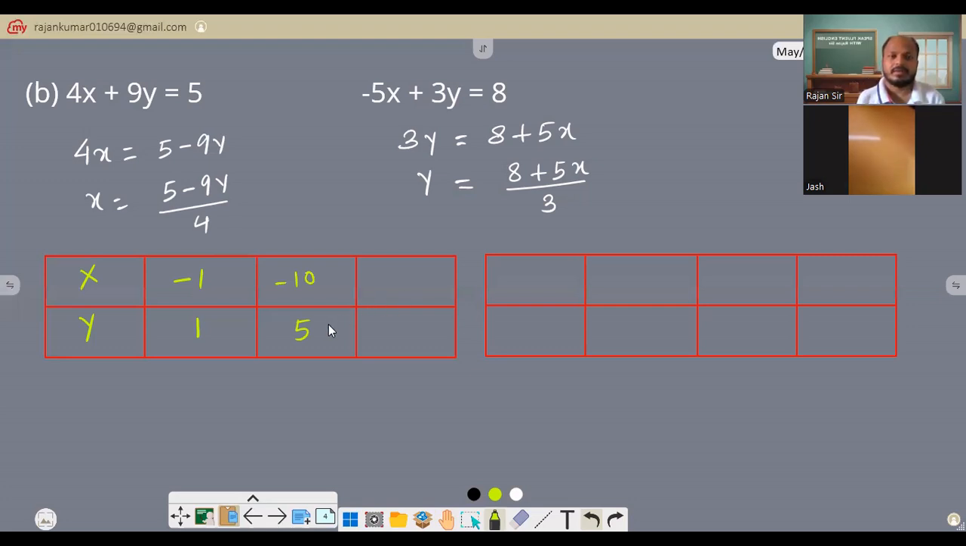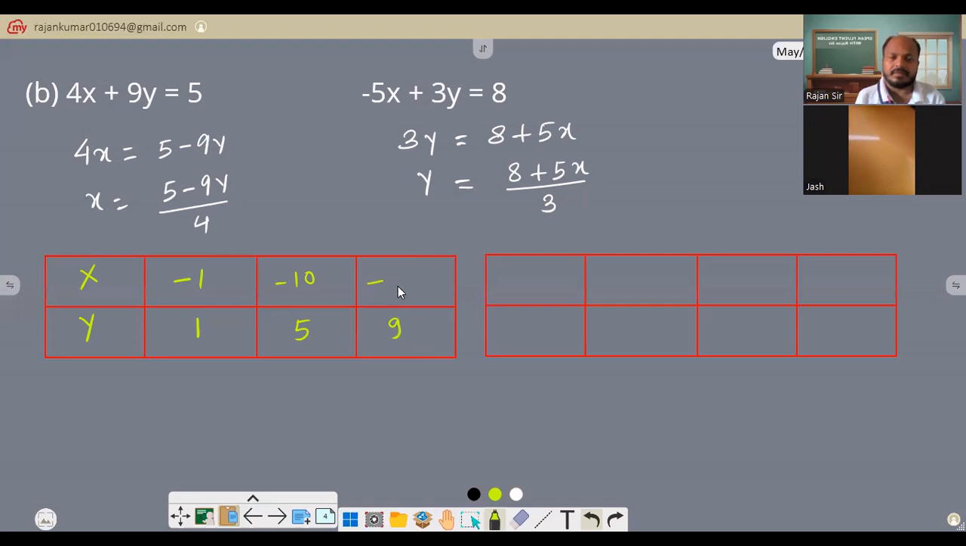Sir, yes, we can take 9. So let's put the 9. 9, 9 is 81, right? 81 take away 5, what will you get? 76. And 76 divided by 4.